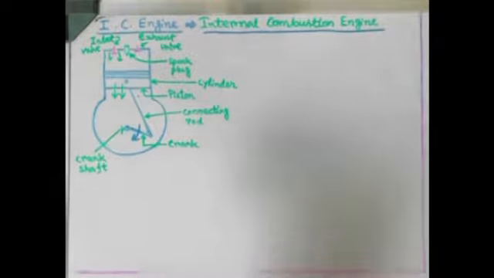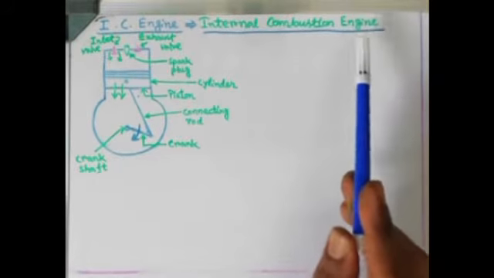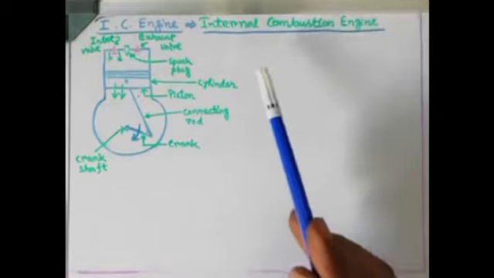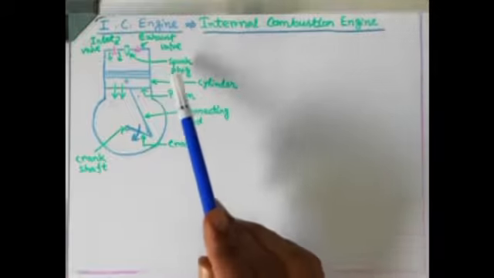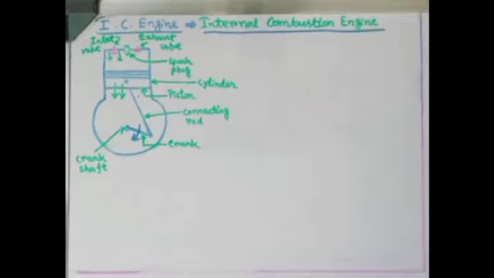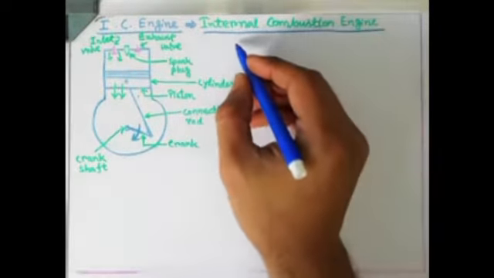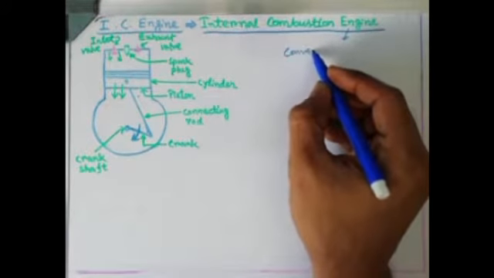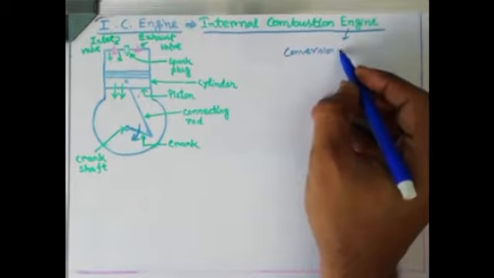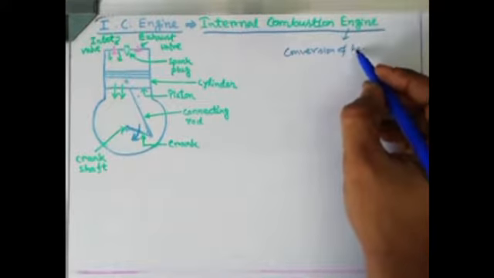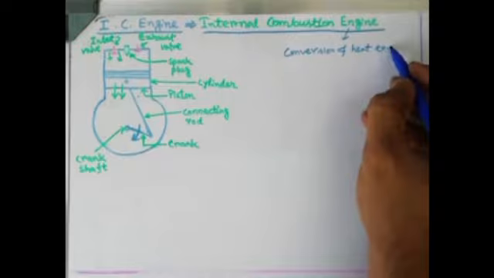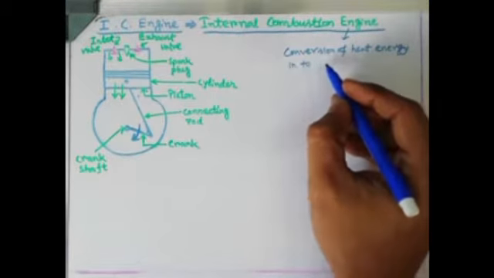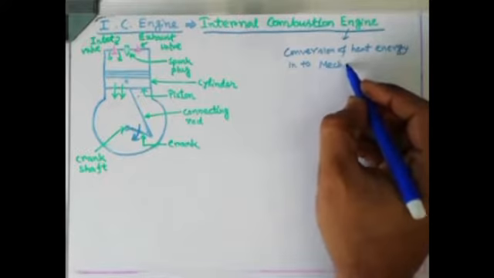Okay, so engine is basically a combination of different components by which you can transform one form of energy into another form. So basically here the internal combustion engine is doing the conversion of heat energy into mechanical energy.